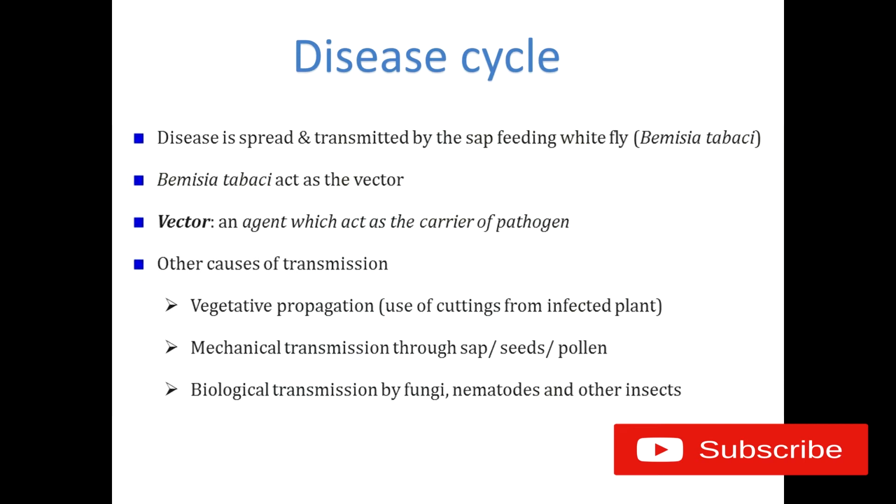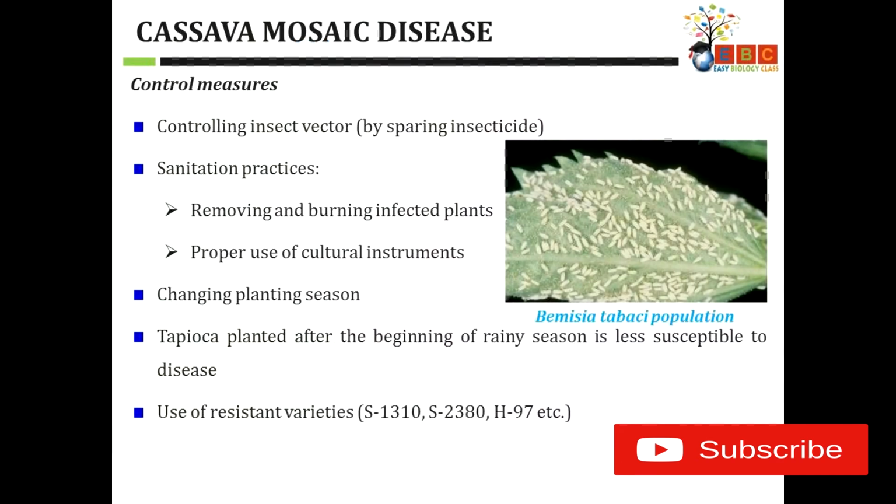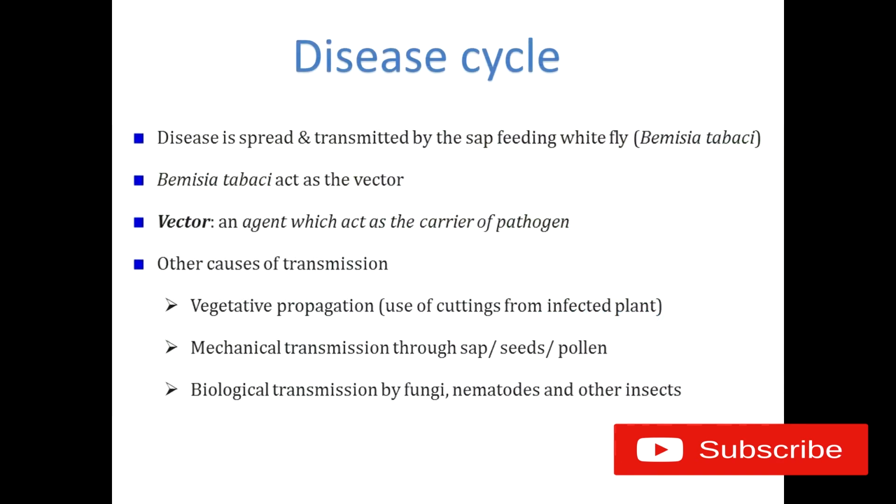This insect acts as the vector, the carrier of the pathogen, and after getting the pathogen it spreads it to other plants by visiting them.